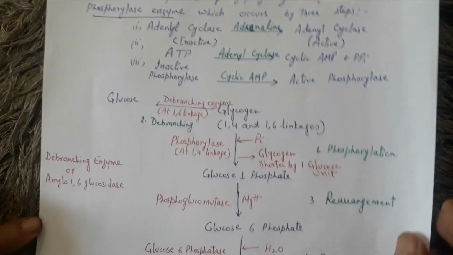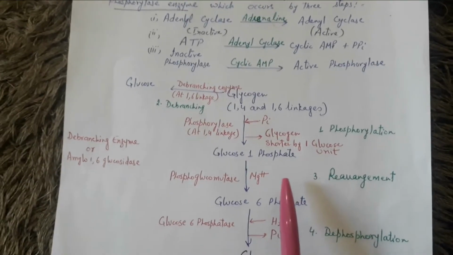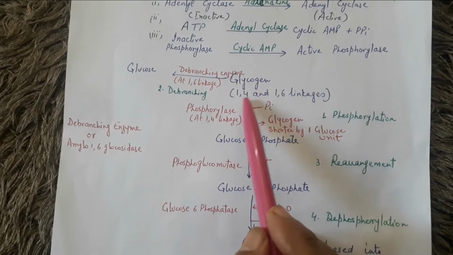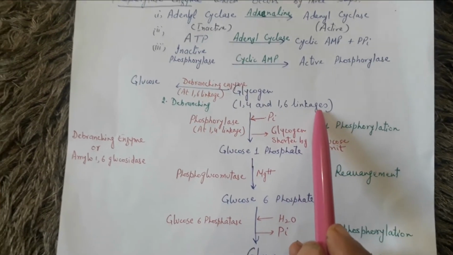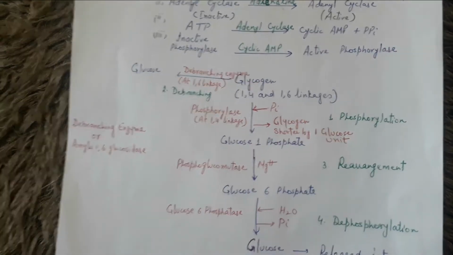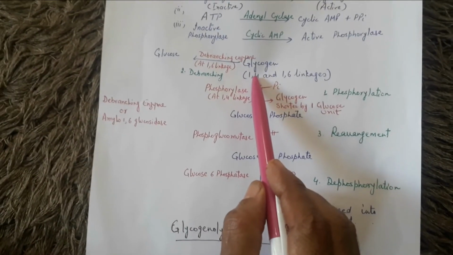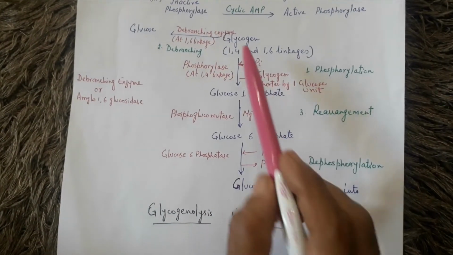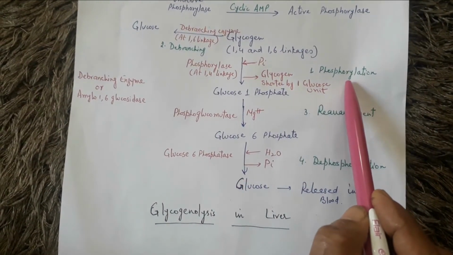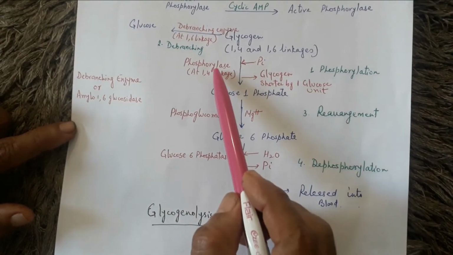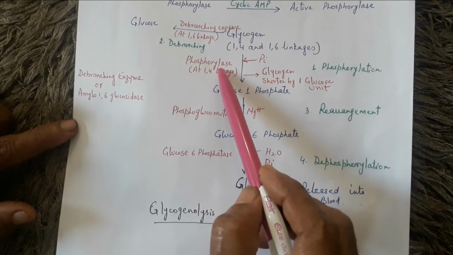Now how does the process of glycogenolysis take place? Glycogen, as you have studied, is a polysaccharide having alpha 1,4 and alpha 1,6 linkages. So if we have to break down this glycogen into glucose, we have to break down alpha 1,4 as well as alpha 1,6 linkages. Now the first step is phosphorylation. Phosphorylation requires the enzyme phosphorylase which has been activated.